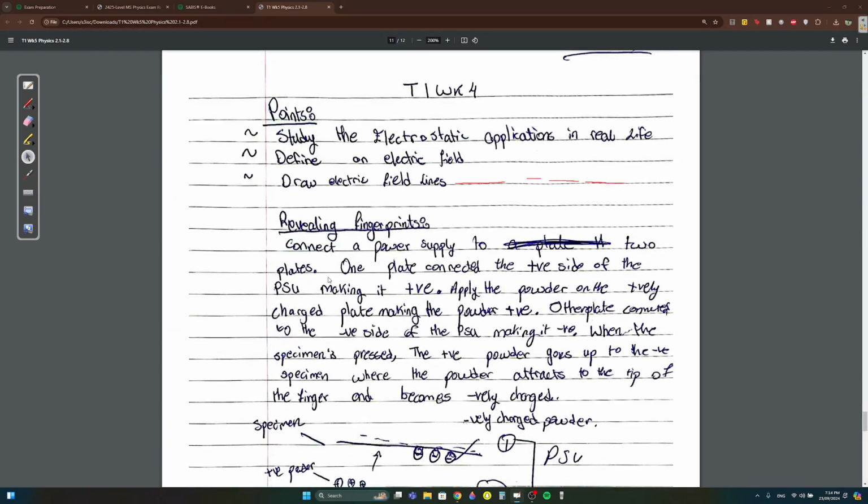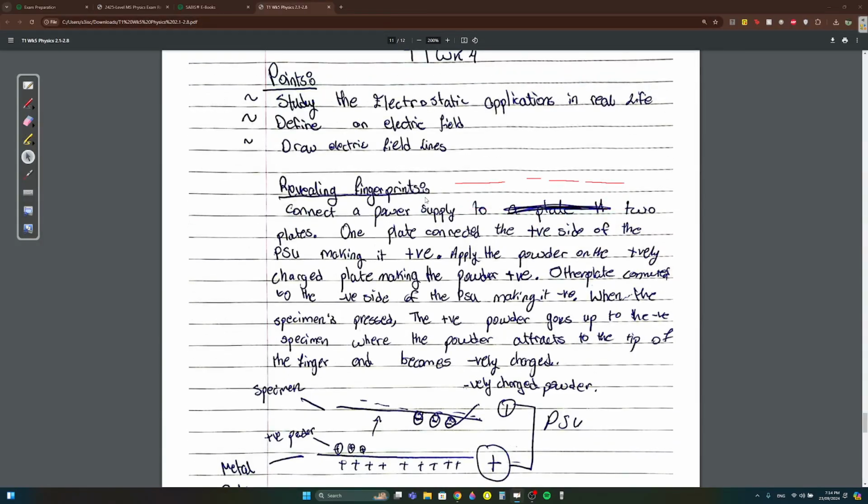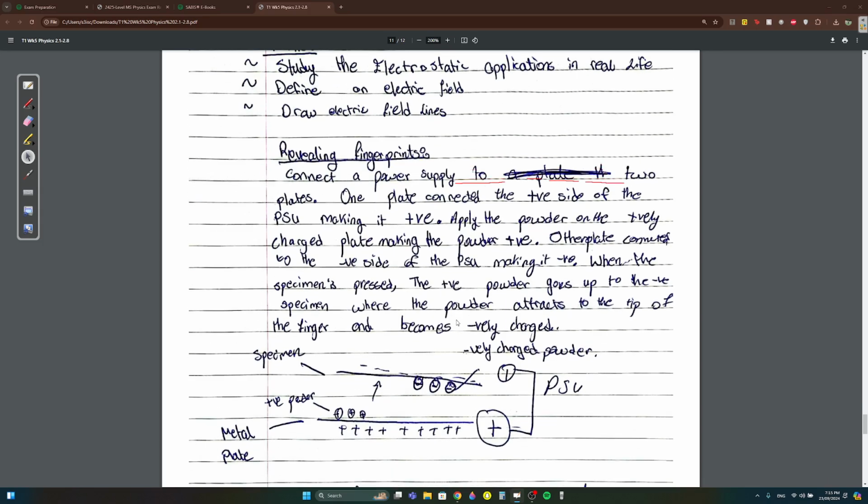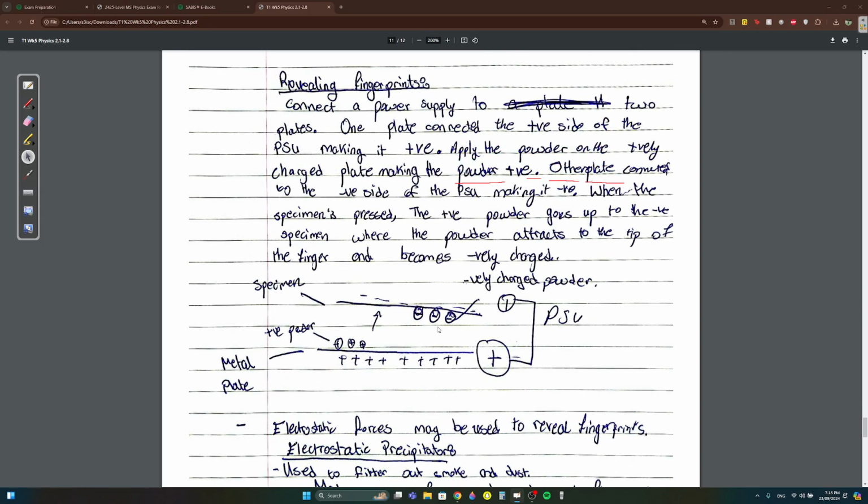Okay, revealing fingerprints. Connect a power supply to two plates. One plate is connected to the positive side of the PSU, making it positive. Apply the powder on the positively charged plate, making the powder positive. Another plate is connected to the negative side of the power unit, making it negative. When the specimen is pressed, the positive powder goes up to the negative, where the powder attracts to the tip of the finger and becomes negatively charged.